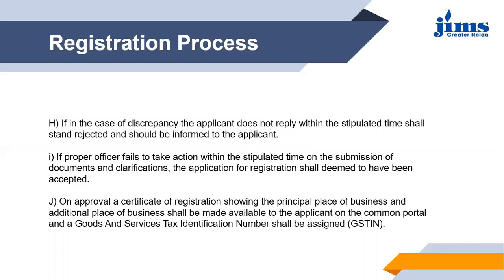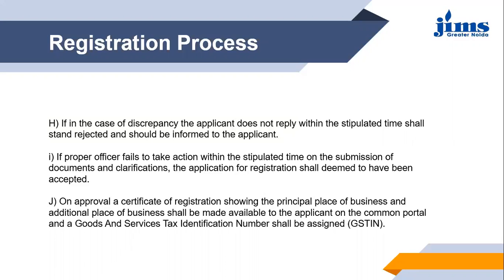So if there is any discrepancy on the part of the proper officer in replying on time, it will be considered that the application has been accepted and the GSTIN number has to be allotted.